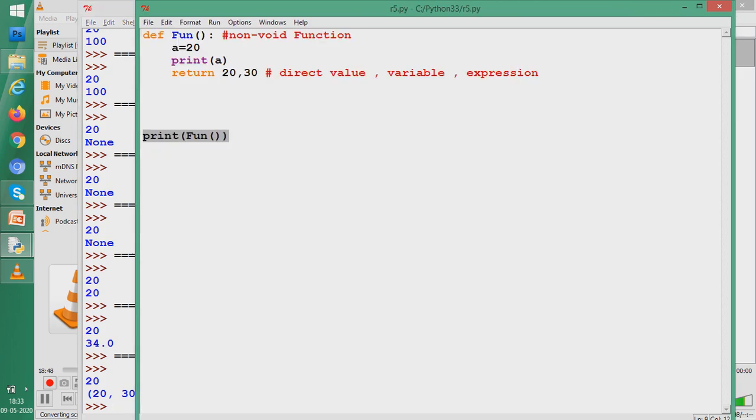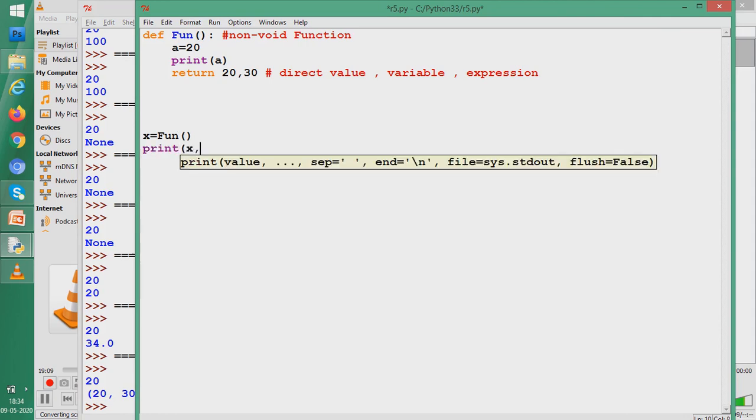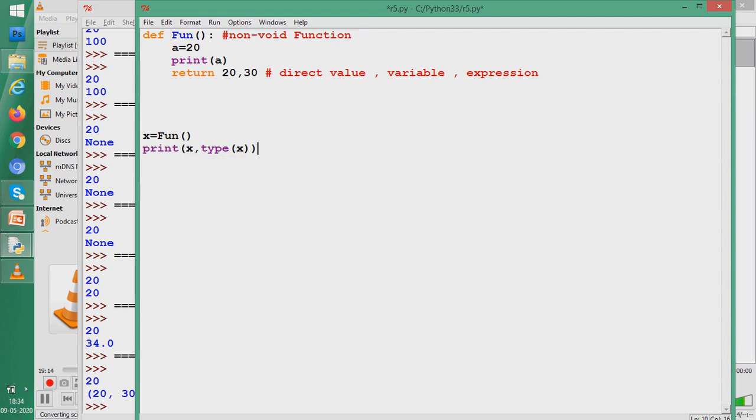Can we store that value? Let us see. I write x is equal to fun. You now understand what x is equal to fun means. Whatever value comes would go into x. And then we'll write print x. Let us see the type of x. What is x? Say, type. So we all know that because it was a tuple in the output, x should be of tuple type. Let us try to run it.